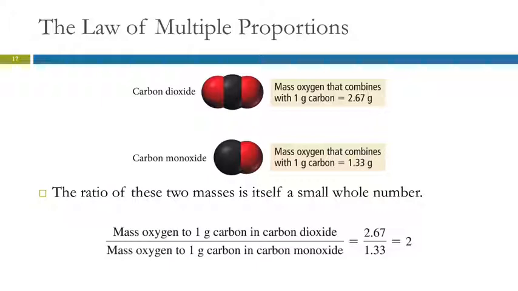If there was something that had 3 oxygens, I don't think there is any CO3, but if there were, then we'd find that the ratio of oxygen to carbon of this one, if we related it to this 1.33, we'd end up with a whole number of 3. And that's telling us that this has 3 oxygens, this one has 2, and this one has 1. You can't have anything in between. It always has to be a whole number because of the individual particles.